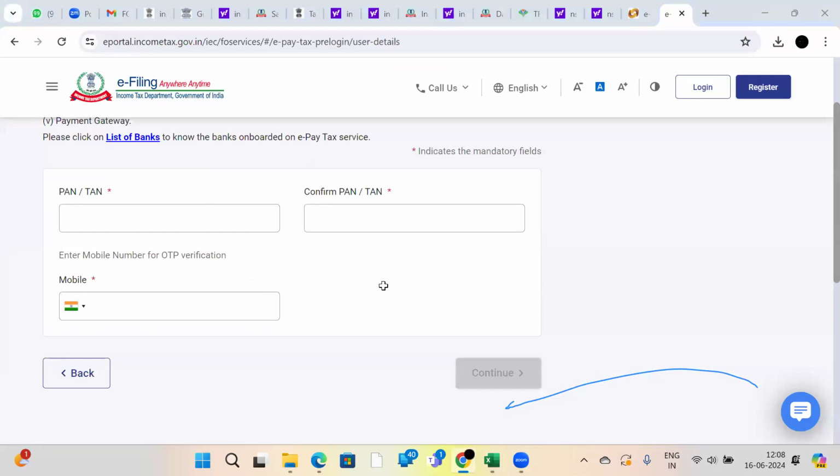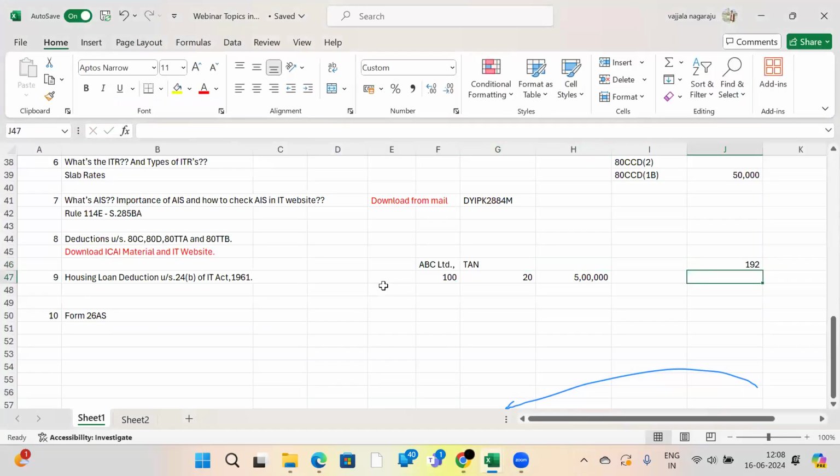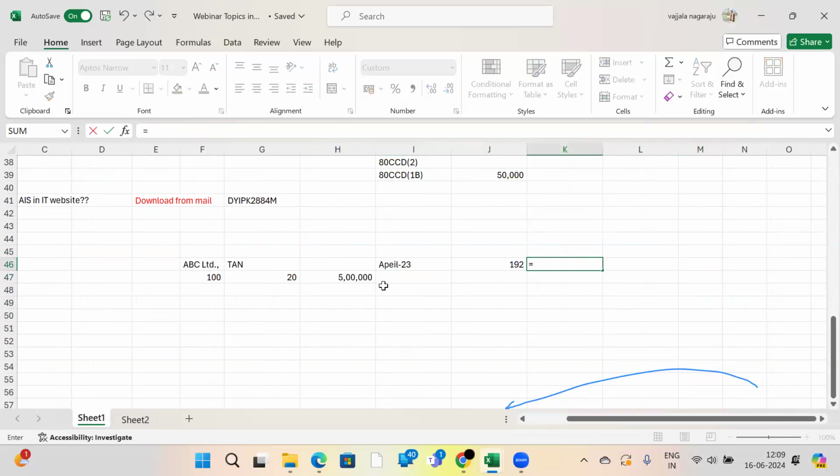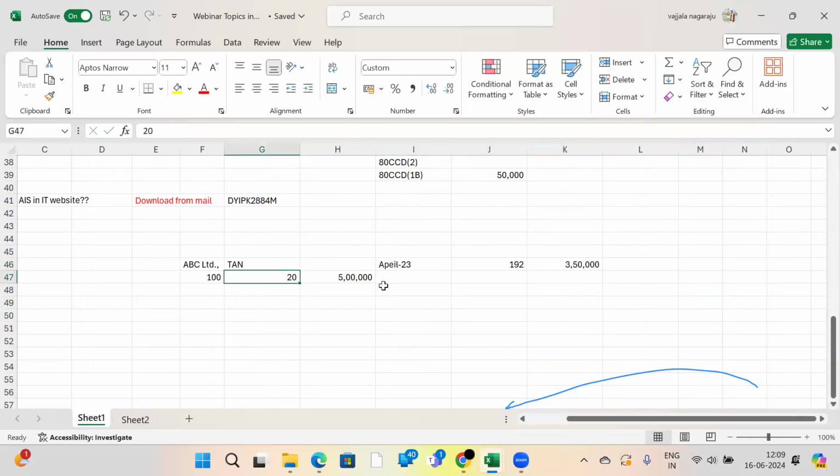Once I log in, there are so many TDS sections: 192, 192A, 192B, for dividend 194, for professional income 194J, like this. There will be a section called 192. By selecting section 192, for the first month, April 2023, suppose the put-together tax liability came to some 3,50,000 for all these 20 employees.